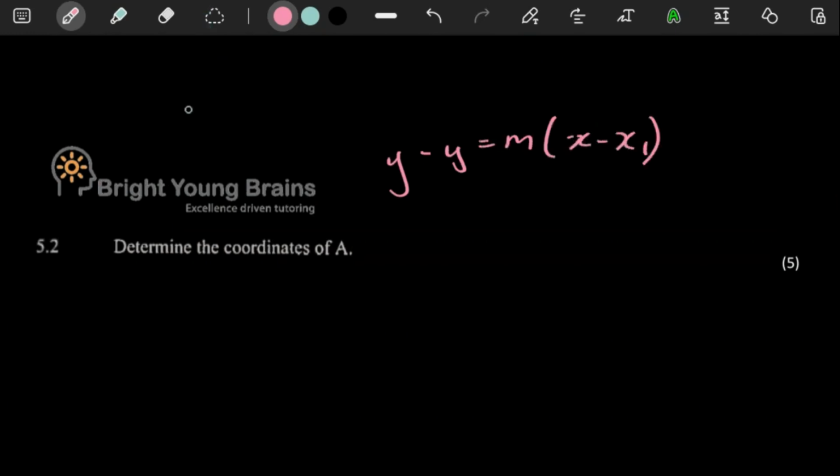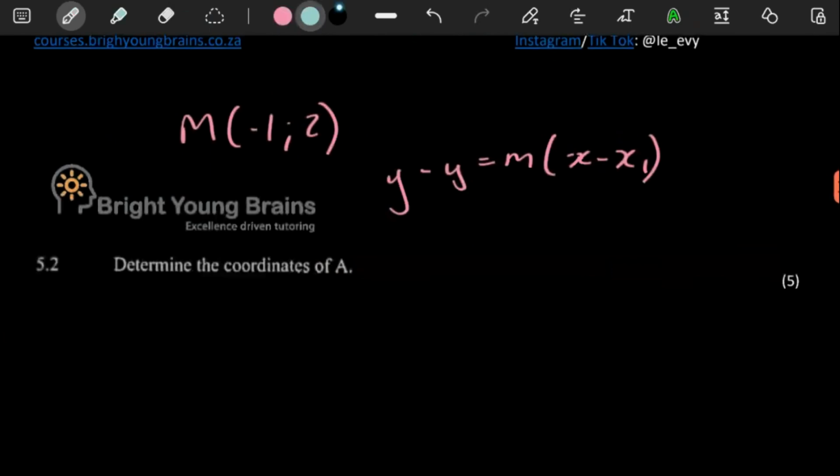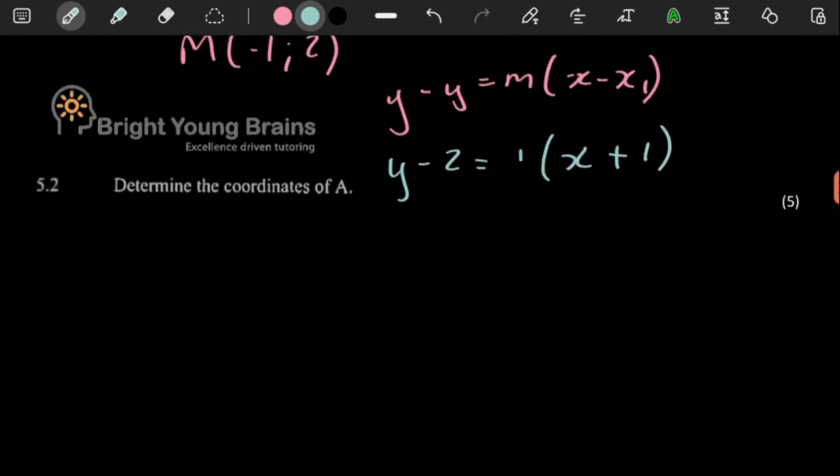So what we know is M, we have its coordinate from the previous question, and we also have the gradient of the line AM. We worked that out to be a 1. So we can put a 1 there, and then the y value and the x value of our point where the line passes through, we're just going to put the -2, and then here we're going to put the +1. Because if you put a 2 over there, it's going to be like that. If you put a -1 over there, it's going to come out as a +1.